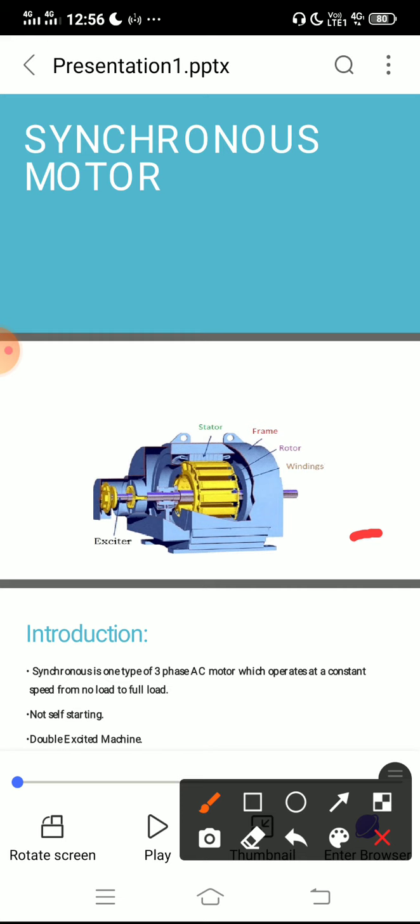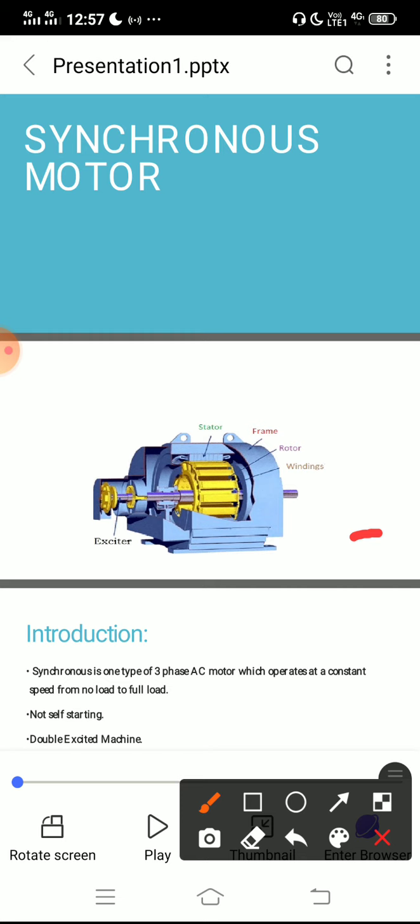It is called a synchronous motor because it can operate at the synchronous speed, that means 1500 rpm. So that is why it is called the synchronous motor. The synchronous motor converts electrical energy into mechanical energy. It is a three-phase machine, so it converts the three-phase electrical input into the mechanical output.